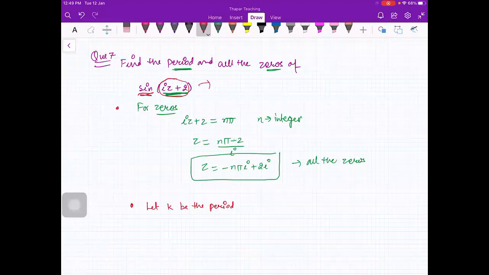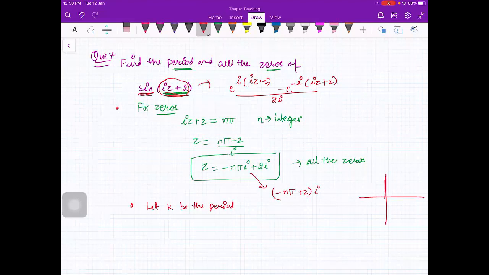This function is actually (e raised power (iota z plus 2) minus e raised power minus (iota z plus 2)) upon 2 iota. Yes, the zeros are minus n pi iota plus 2 iota, so the real part is 0 and all the zeros are on the imaginary axis. Okay, beta? Okay, ma'am.